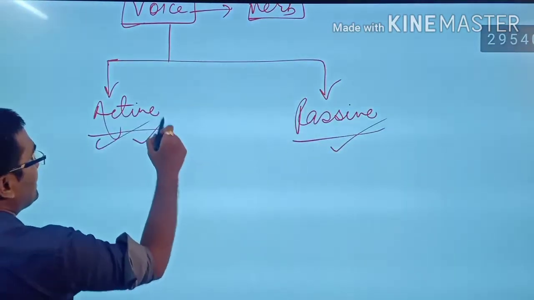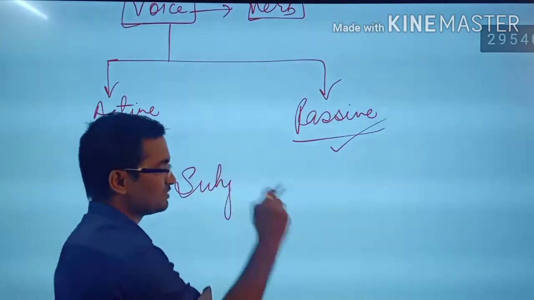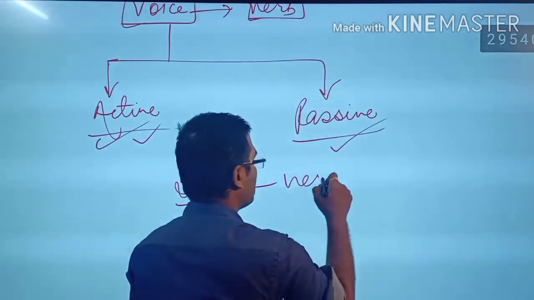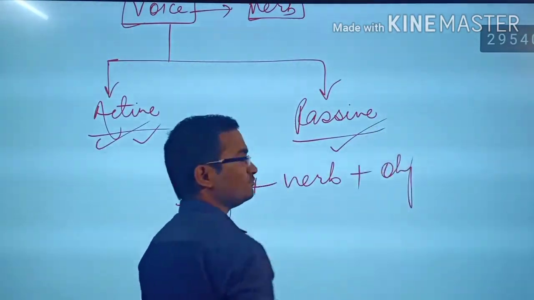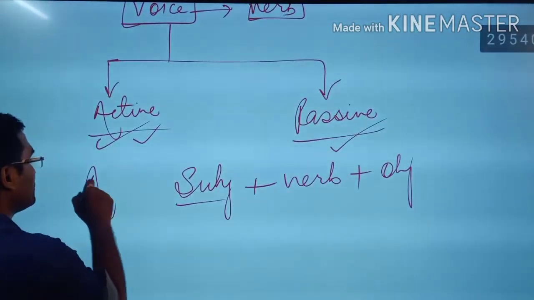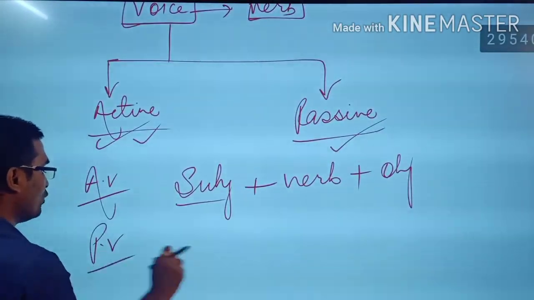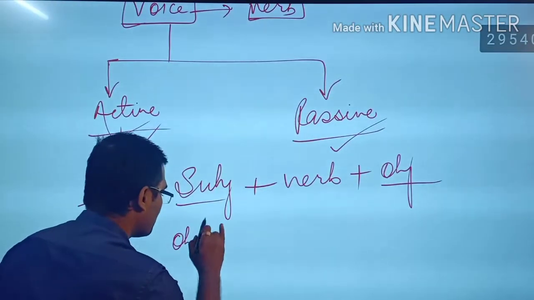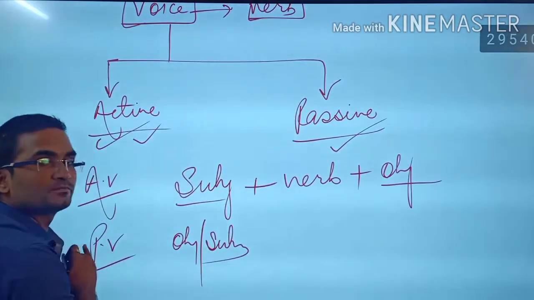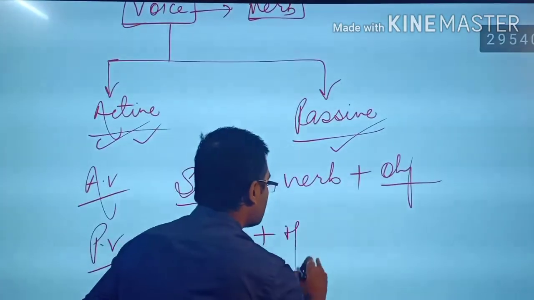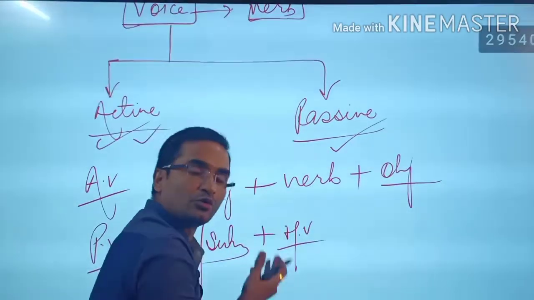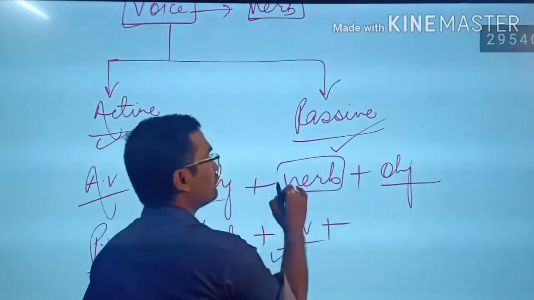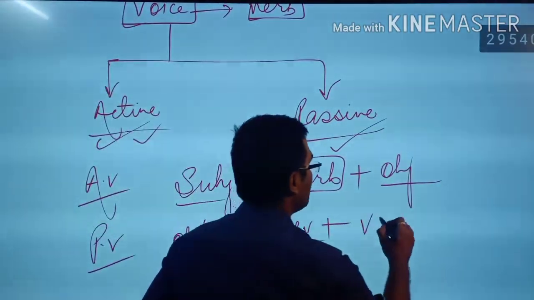Here in active sentences, if we talk about the structure of the sentences, we have a subject, a verb, and an object. This is the formation of active voice, but the moment you want to change this into passive voice, you have to take the object and make that the subject. Then you need to place a helping verb, according to the tense, and the main verb is converted into its third form.